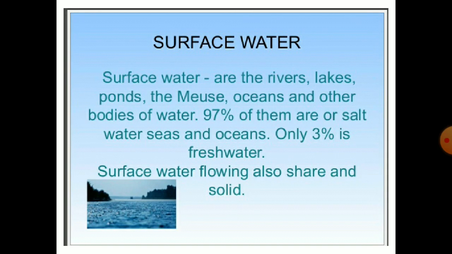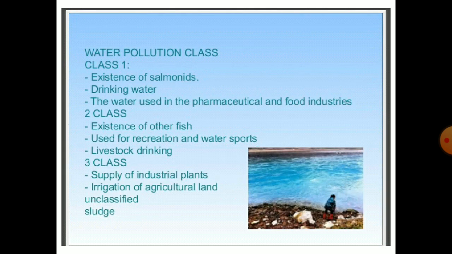So the first water type we study is surface water. Surface water includes the rivers, lakes, ponds, streams, oceans and other bodies of water. 97% of it is salt water, seas and oceans. Only 3% is fresh water. Surface water is also classified.